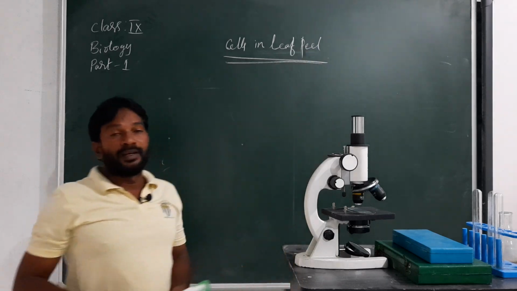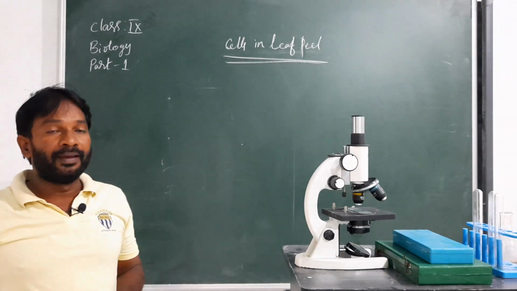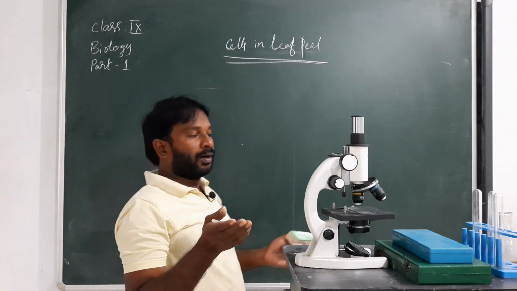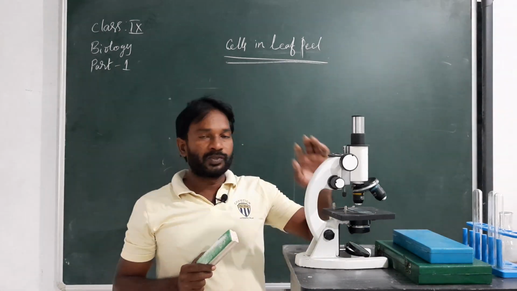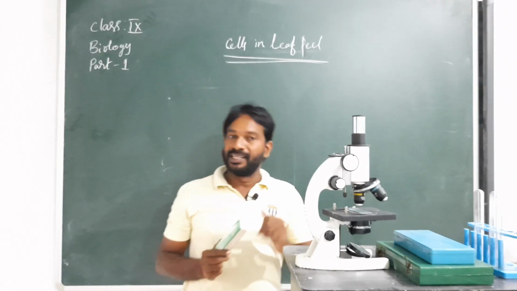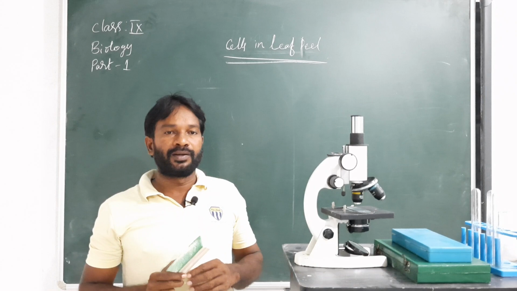For this activity we require some materials like betel leaf or rhoeo leaf. And also, as mentioned before, a microscope, slide, cover slip, blotting paper, water, glycerin and stains. All these materials are required.